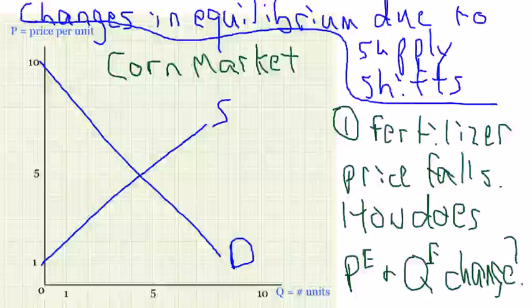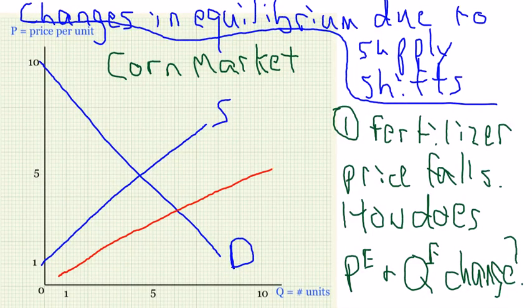Remember, fertilizer is an input into corn production, so if the price of fertilizer falls, then the cost of producing corn falls. And when that happens, we have an increase in supply, and I'll depict that like this. This is an increase in supply. And we move from one equilibrium at the old supply and demand to the new equilibrium at the new supply curve and the old demand curve. And what we've done is jump from one equilibrium to another.